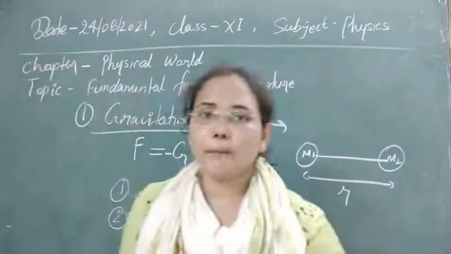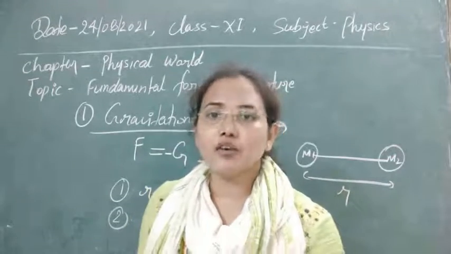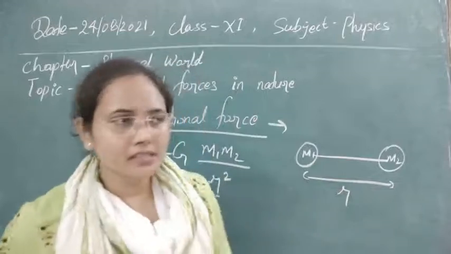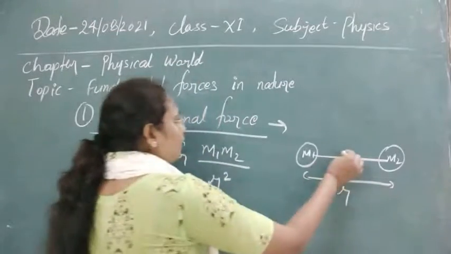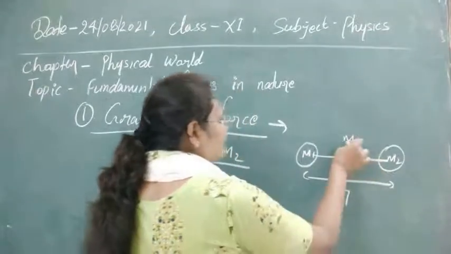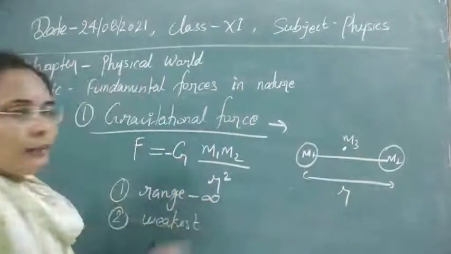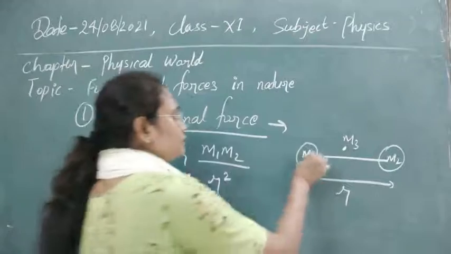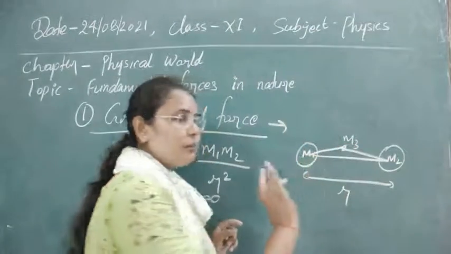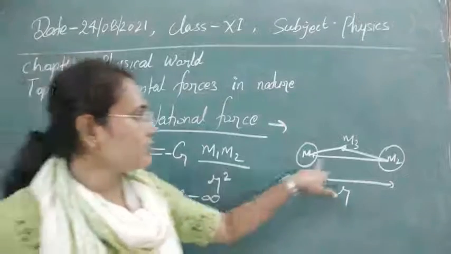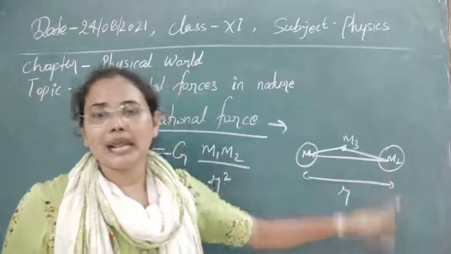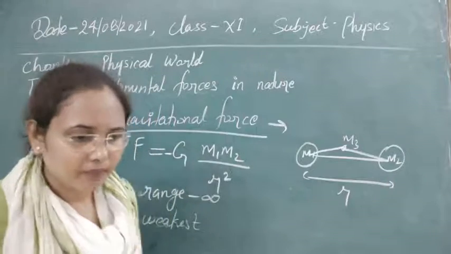The next property is that gravitational force is not affected by the intervening medium. It means if I put a third object here, suppose a third mass m3, this force will not be affected. But this one will start to attract this one, and that one will start to attract this one. But the original force will not be affected. So it is never affected by any kind of intervening medium.